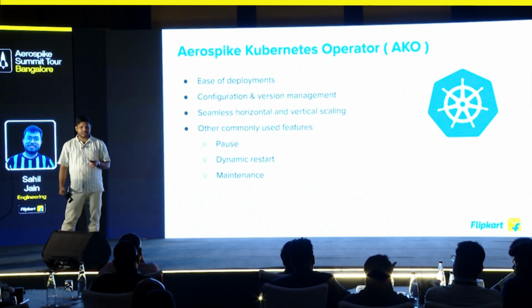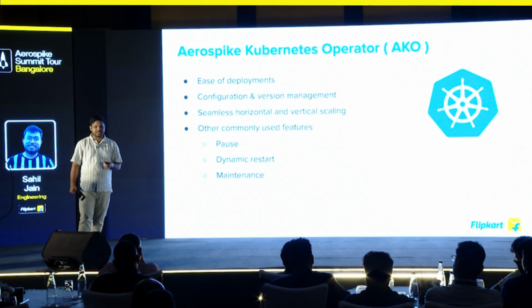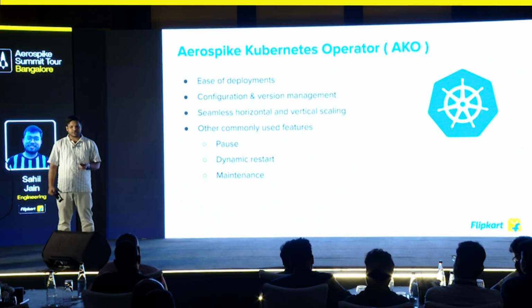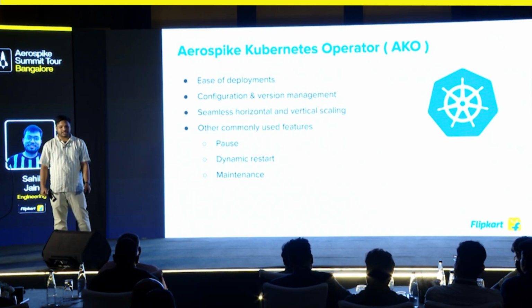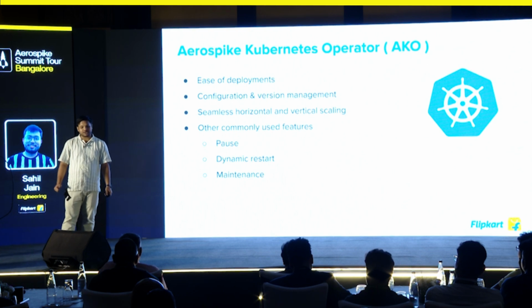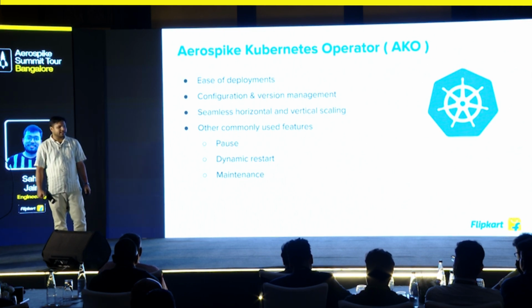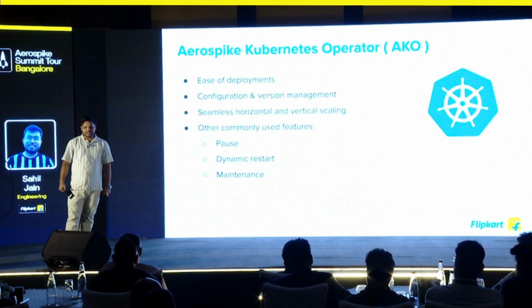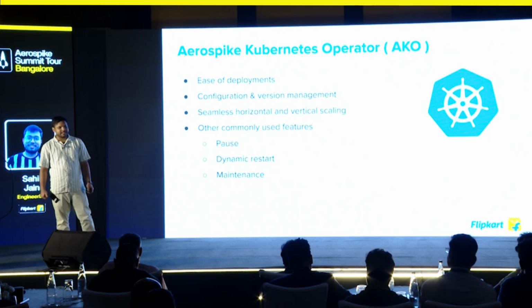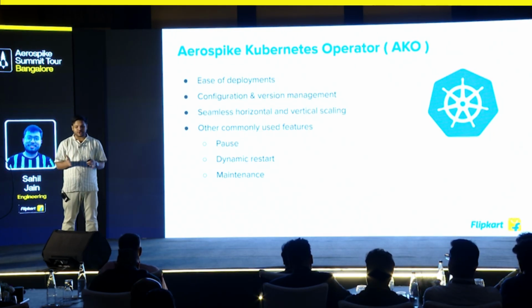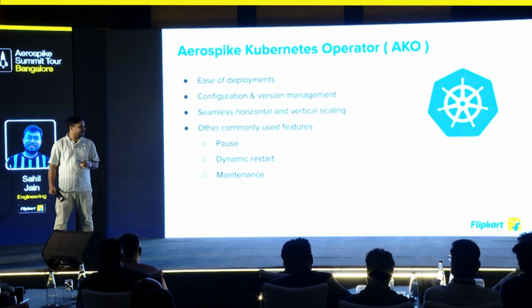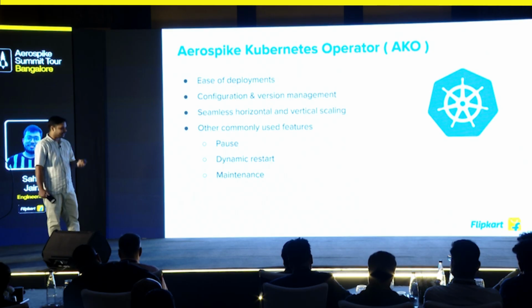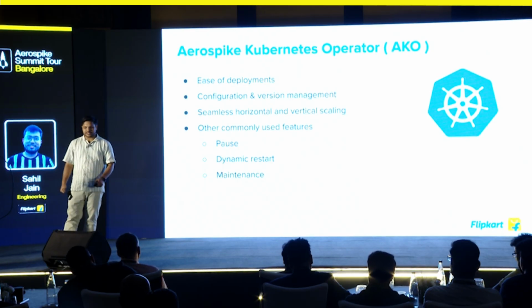It gives us configuration and version management, where we can just change the version of the Aerospike cluster in the manifest, and the deployment part would be taken care of by AKO. It provides us seamless horizontal and vertical scaling. Horizontal scaling is fine, but vertical scaling, which is not supported out of the box by Kubernetes, AKO takes care of seamlessly, where it creates another similar deployment and moves all of our workloads to the newer one. Other commonly used features of AKO are pause, dynamic restart, maintenance. These are some of the features which we use very extensively.